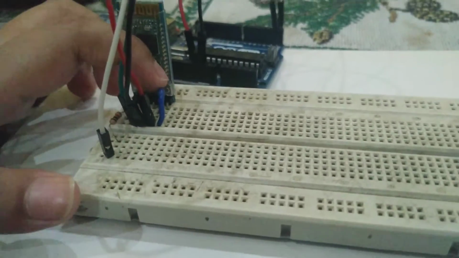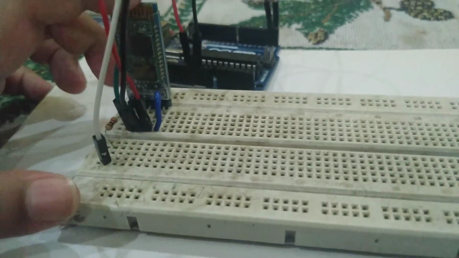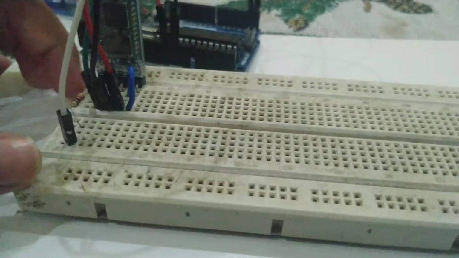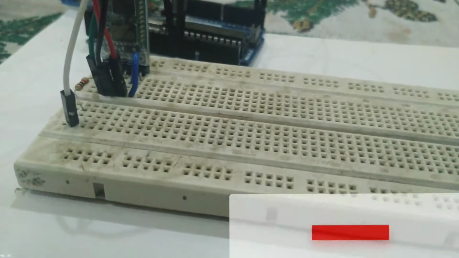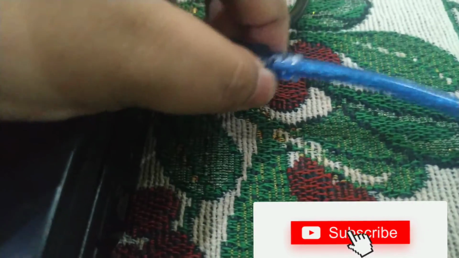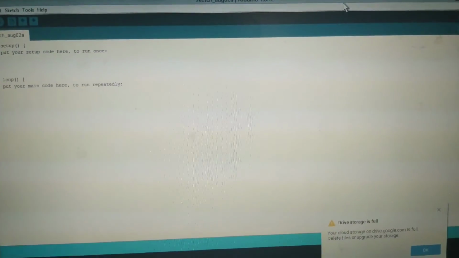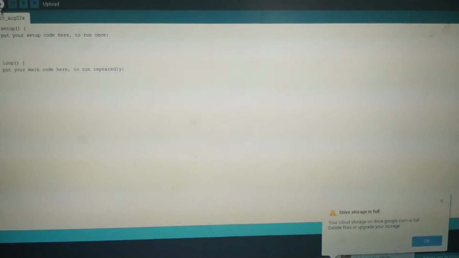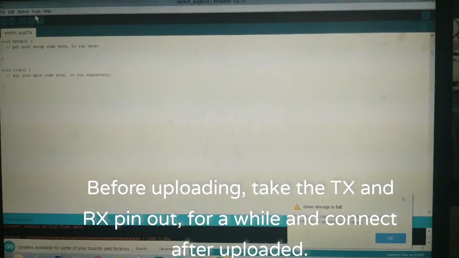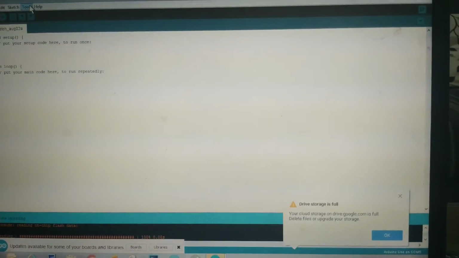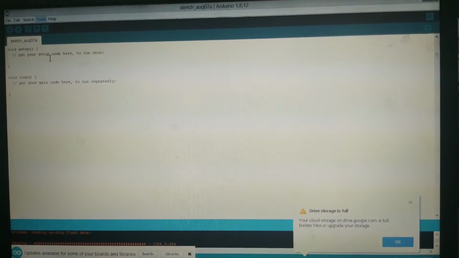Connect the enable pin of the HC05 to the VCC pin of the HC05. Then power it up. Then upload the blank code. Then open the serial monitor.